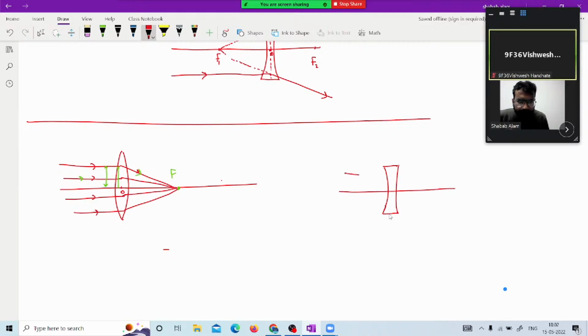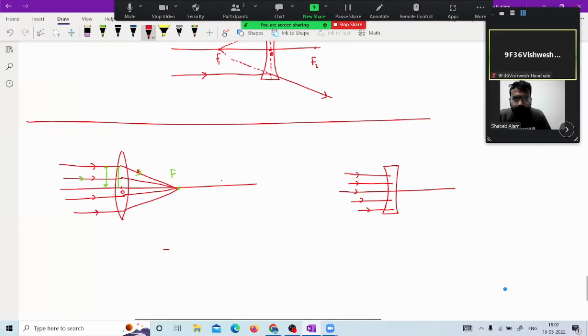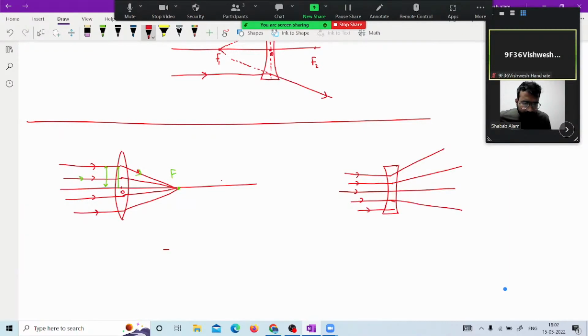in this, parallel rays provide you divergence. The ray which is quite far from the principal axis will have more divergence than the ray which is near. As you can see, these are the diverged rays. As you move forward, the distance between the rays will increase. So definitely this is a diverged ray only.